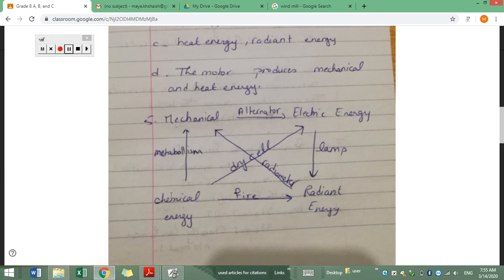And finally we have chemical energy into mechanical energy. I mentioned here metabolism of the cell. I don't know if you discussed it in the biology class, but let me just simplify things. When we eat, we take in nutrients, or the nutrients are absorbed by our cells. So the cells here are actually the real converters, because when they receive these nutrients, they give us energy in order to be able to move our muscles.